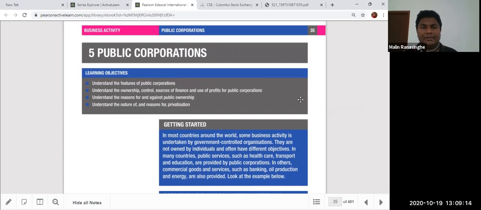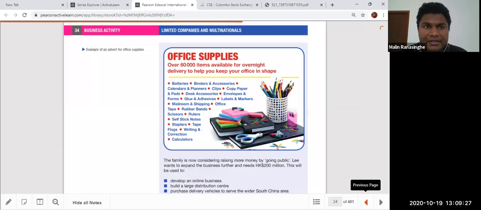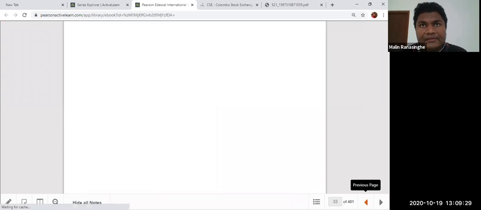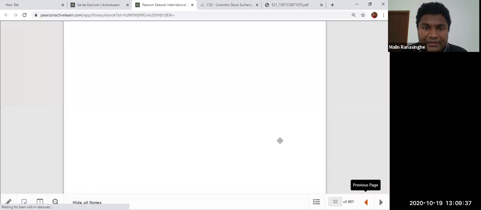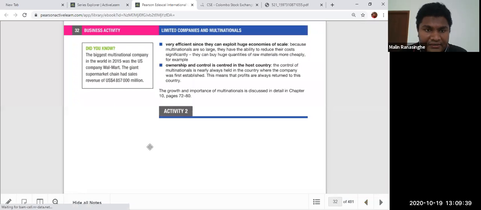So far we have discussed the private limited companies and public limited companies, mainly the advantages and disadvantages. If you want to recap that lesson, we talked about the private limited companies, and the advantages and disadvantages of public limited companies. We talked about the registration of the private and public limited company, the documentation and everything, right?